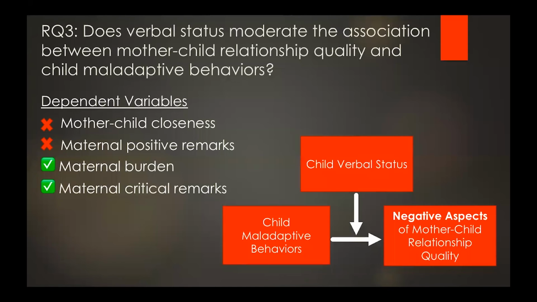When testing for moderation, we found that verbal status did not moderate the association between child maladaptive behaviors and positive aspects of mother-child relationship quality, so mother-child closeness and maternal positive remarks. But we found that verbal status did moderate the association between child maladaptive behaviors and negative aspects of mother-child relationship quality. So I'm going to dive into these negative aspects, but I'm happy to share the tables with anyone if they're interested in the positive aspects as well.